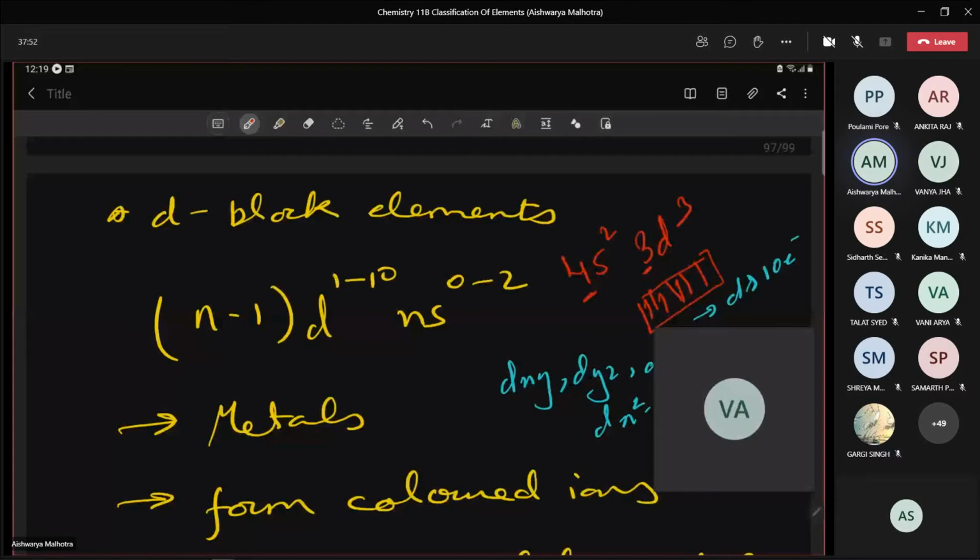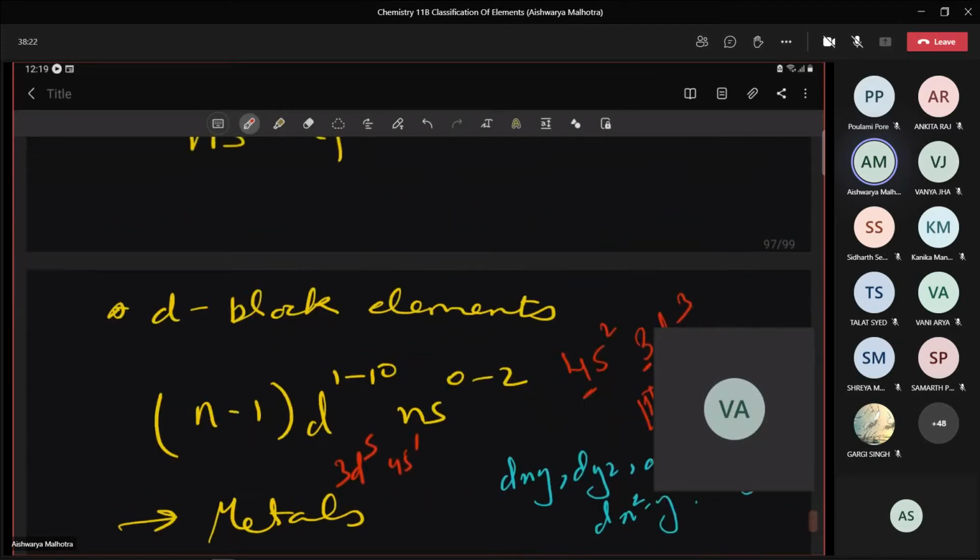Chromium and copper. Have you done this? Chromium and copper, we have shifted one electron from ns to 3d. Yes, ma'am. What was chromium? 3d5, 4s1. Students, are you able to recall this thing? To make it half stable, to make it more stable, half-filled and fully filled orbitals are more stable. And later on, we'll be studying with others.